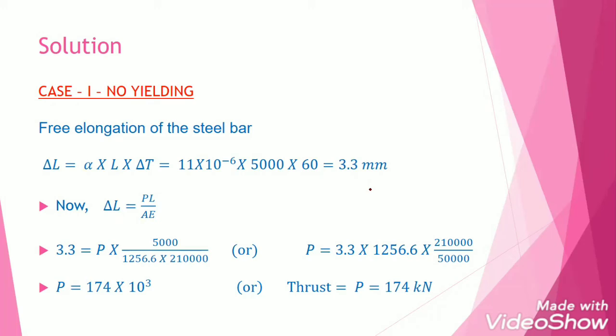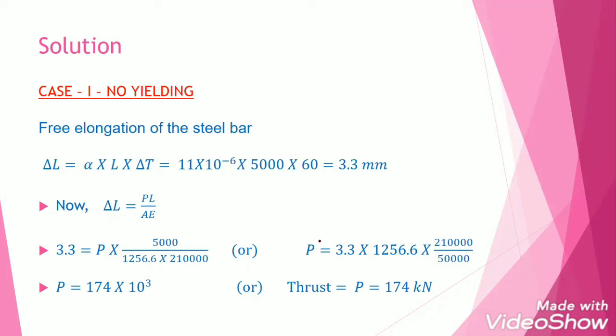When the molecules of the bar want to go out of the fixed ends, these clamped ends will not allow the expansion, and they are applying a compressive force. That force we have to find out now. To find that force, we can go for the formula delta L is equal to PL by AE and substitute the values. Delta L can be taken as 3.3 millimeter. P we have to find out. Length is 5000. Area is calculated already, 1256.6 millimeter square, and E value is given as 210 into 10 power 3.